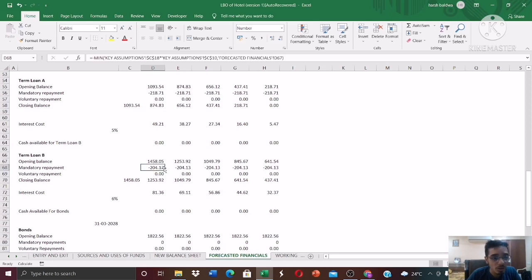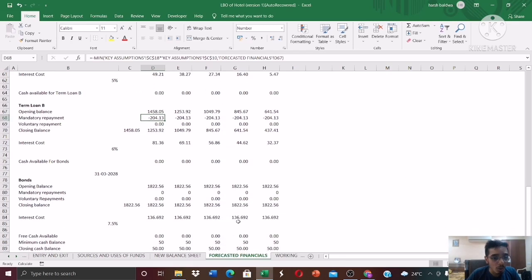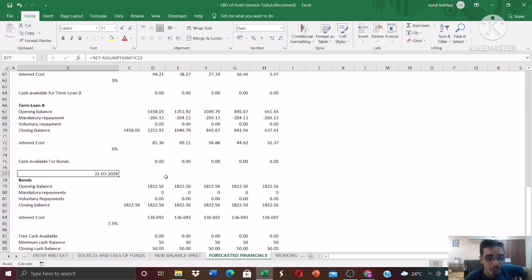Apply the same formulas which we had applied in term loan A, and then over here, in the case of bonds, as they are maturing on 31st March 2028, the mandatory repayments will be zero, because it's a bullet payment, right? You have to make payments at the end of the term. So you can simply type in these formulas. It's very understandable, it's self-explanatory, and what you have to do is just pay the interest costs, okay?